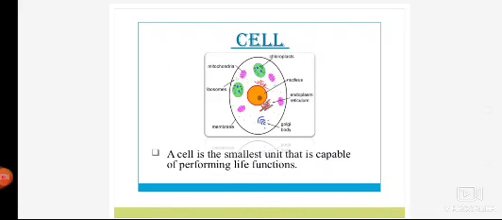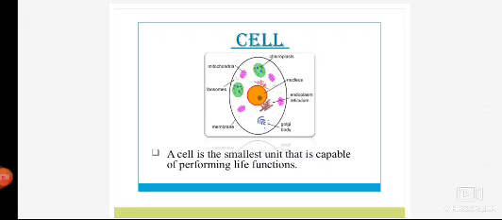So cell, if I talk about the basic structure of a cell, it is not fixed. The shape of a cell is not fixed. The plant cell is more or less of a circular shape, and the animal cell is more or less of a circular shape, and on the other hand the plant cell is more or less like a rectangular shape.